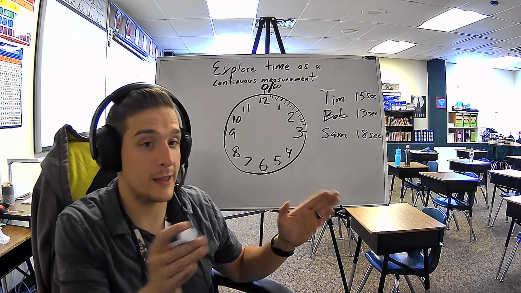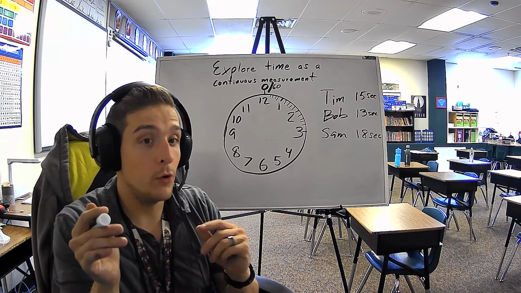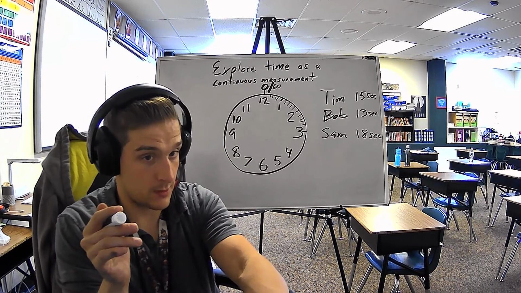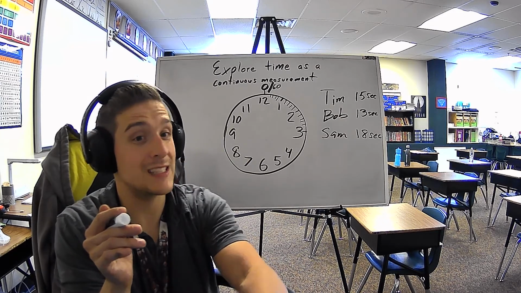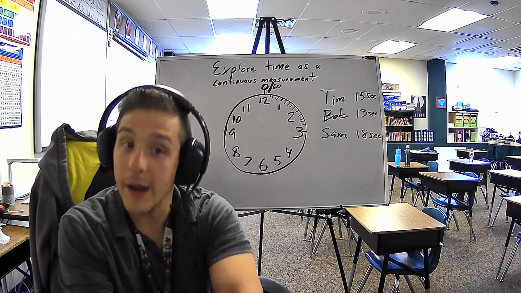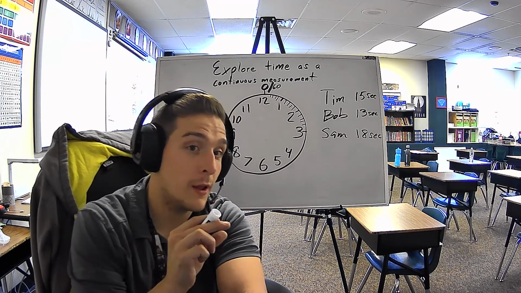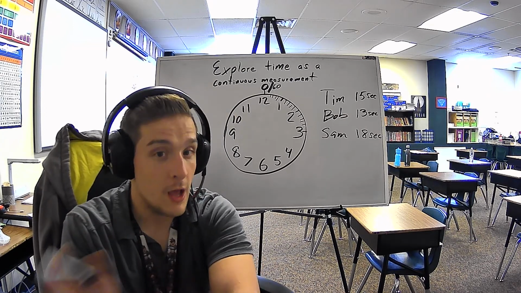If somebody else did that same race in 10 minutes, who finished the race first? The person with less time is the person who finished first. So if you're doing a race, the time with the smallest amount is the person who finished first. So just kind of keep that in mind.